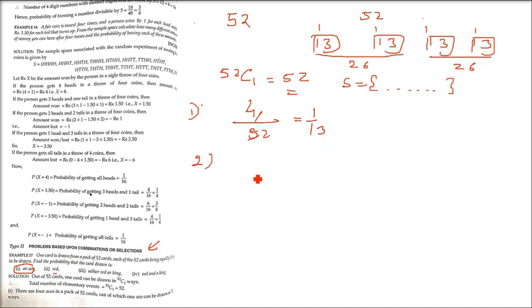Second one, red. Now you see, getting a red. So 26 are red and 52 are the total possibilities. 1 by 2 is the answer.